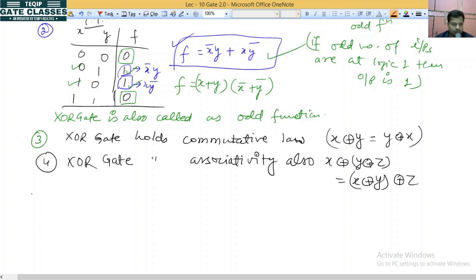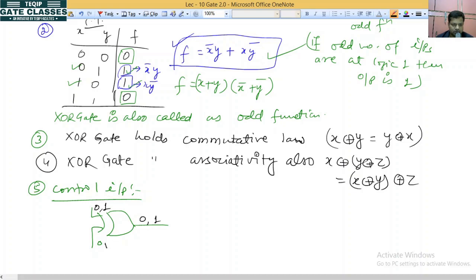Now the next one is the control input. If you talk about the control input, this is our XOR gate with one input fixed at 0. If you place 0 on the other input, both are the same, so the output will be 0. If it is 1, then the output will be 1. What does it mean? It is enable or disable. It will enable the input, and it behaves as a buffer.